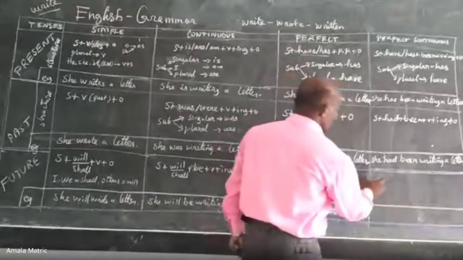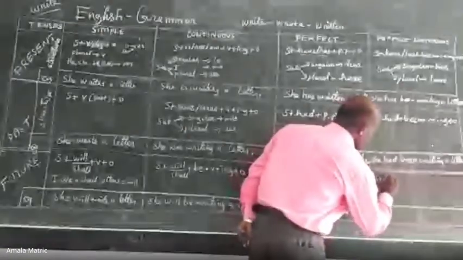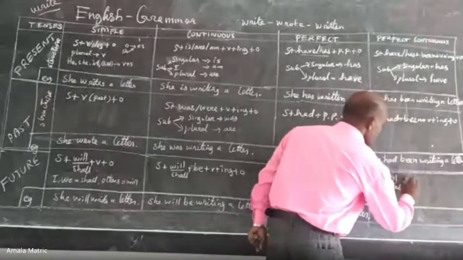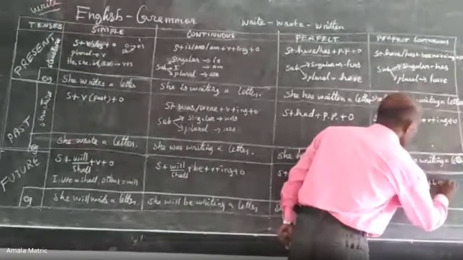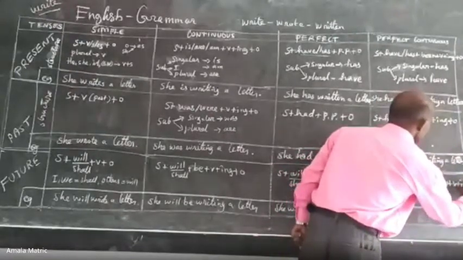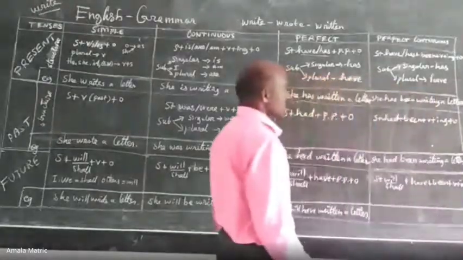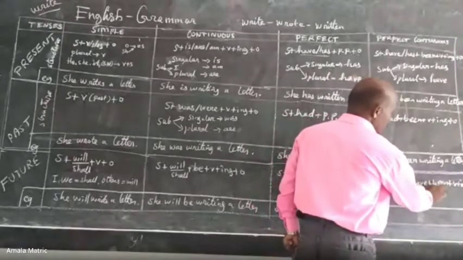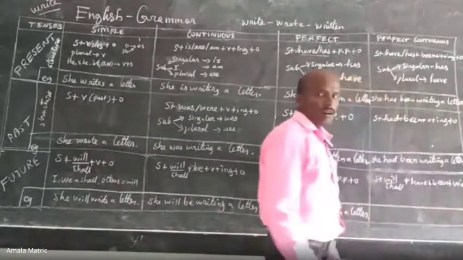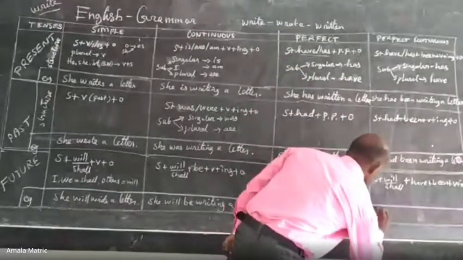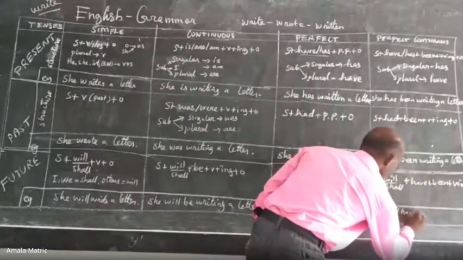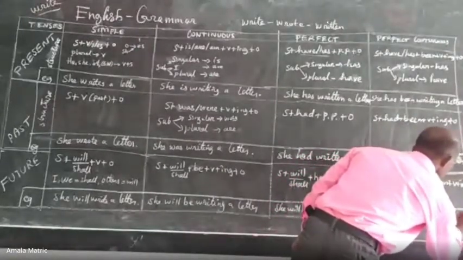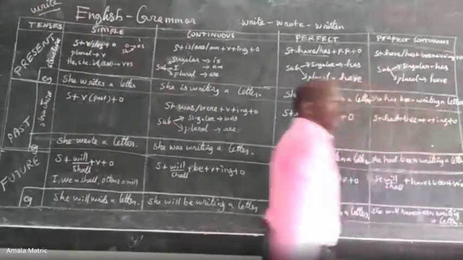Let's move on to future perfect continuous tense. Subject will or shall plus have plus been plus verb plus ing plus other part of the sentence. Example: she will have been writing a letter.